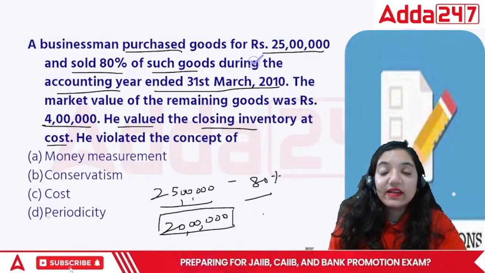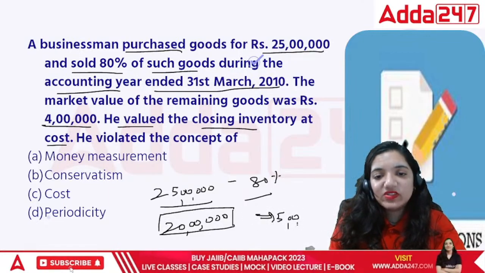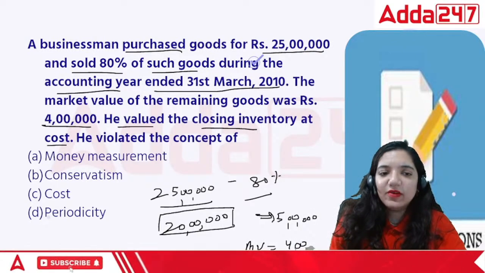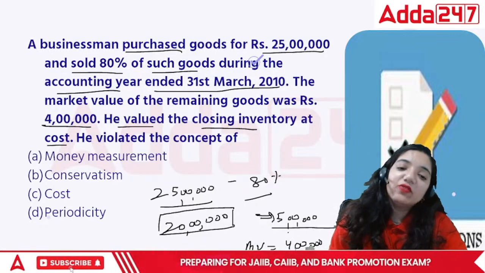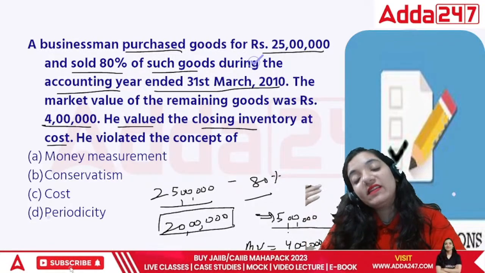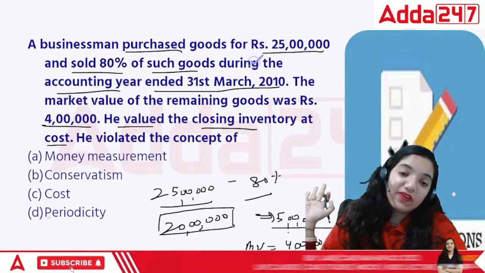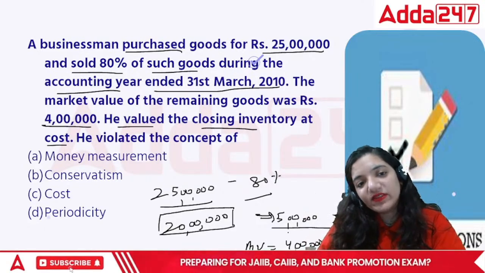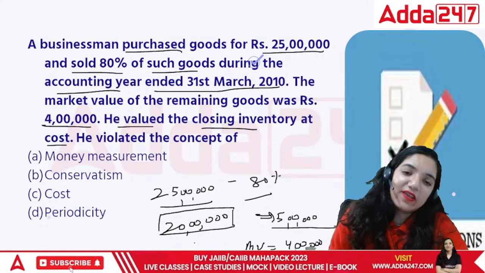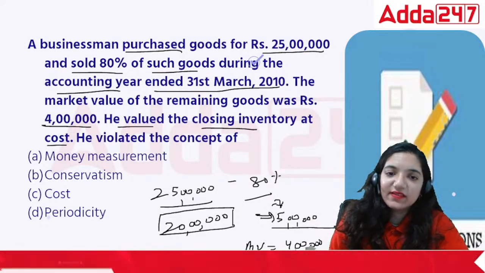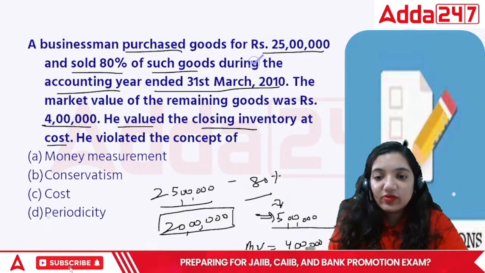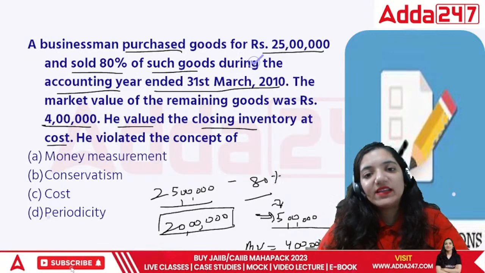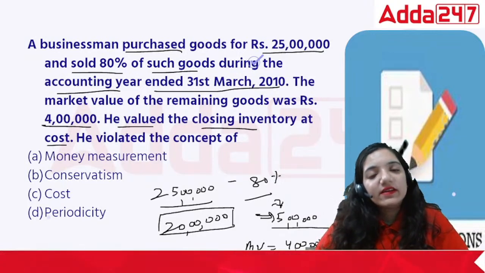So that means the current value is 5 lakh rupees which is left, and the market value of it has declined and it has become 4 lakh. Now you know whatever you have, its value has declined in the market already. It was earlier 5 lakh, now it is 4 lakh rupees. That means there is a dead loss of 1 lakh rupees, but he noted it at 5 lakh only. Is this right? It isn't, because the goods have to be noted at its, I would say, the cost.